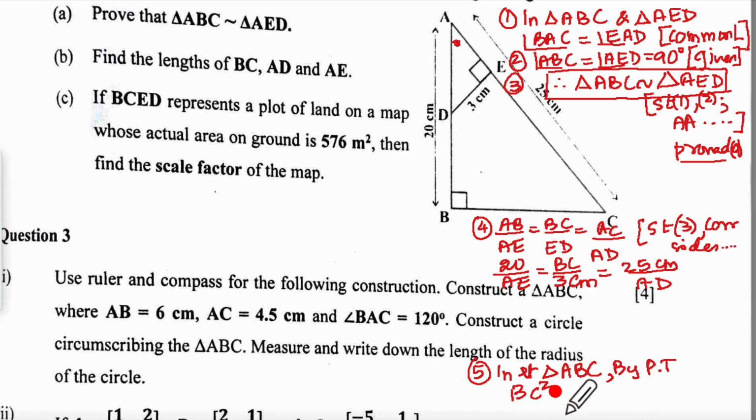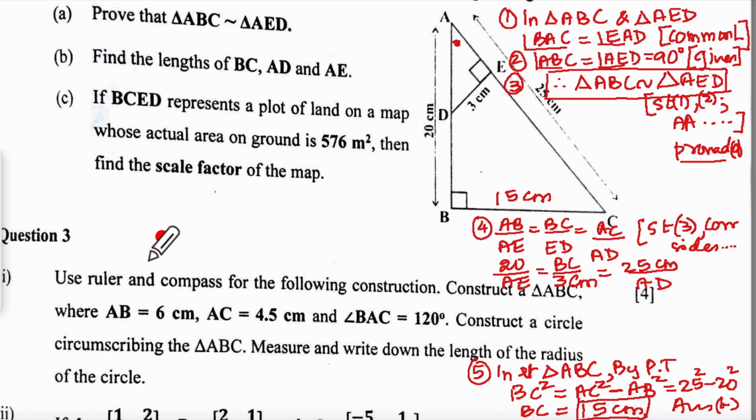So BC square will be equal to AC square minus AB square. That means 25 square minus 20 square. That is 625 minus 400, 225. So BC comes out to be under root 225, which means 15 centimeter. So write in the diagram 15 centimeter over here.